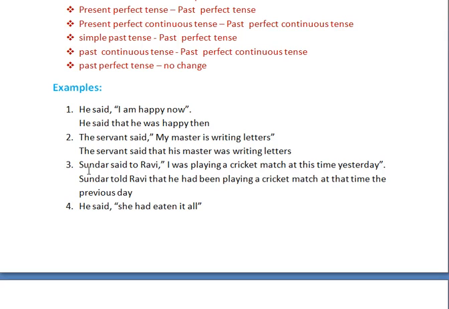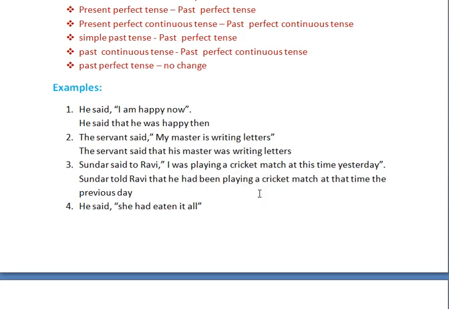See the next example. Sundar said to Ravi, "I was playing a cricket match at this time yesterday." So the reported speech is in which tense? The reported speech is in past continuous tense. So while you are changing into indirect speech, you change past continuous tense into past perfect tense.